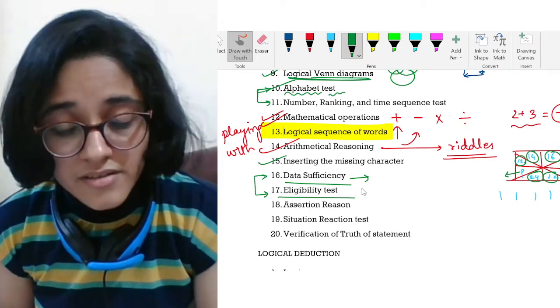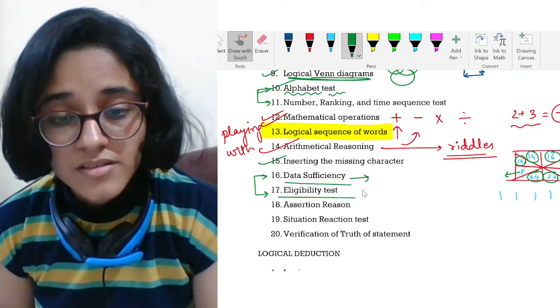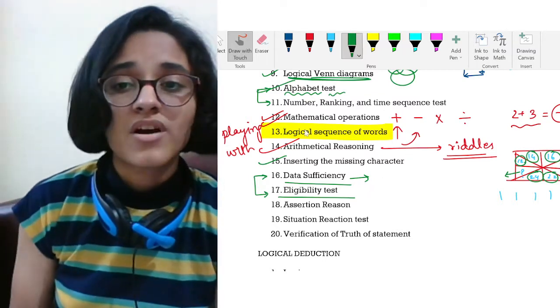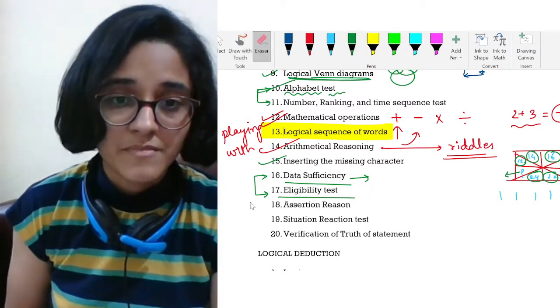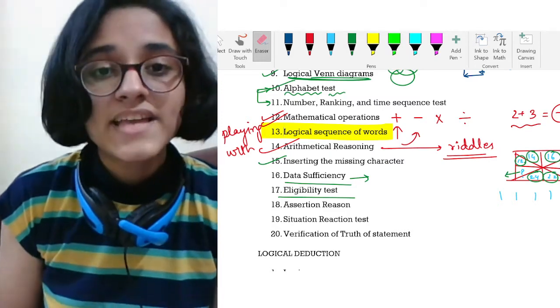Are they counterpart? No, I'm sorry, they're not counterpart. Yes, I mean they are a little bit similar. Now comes the eligibility test.